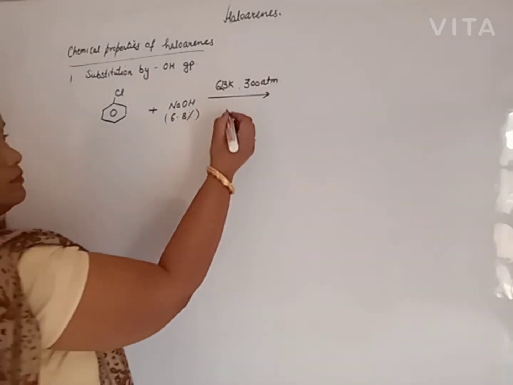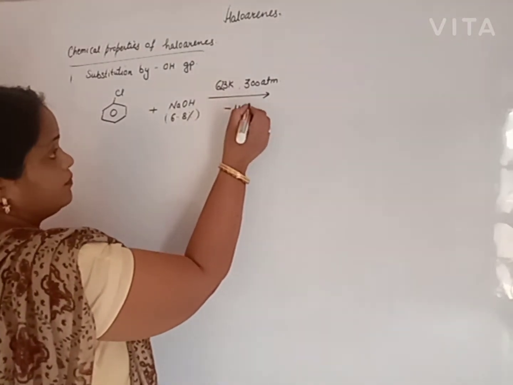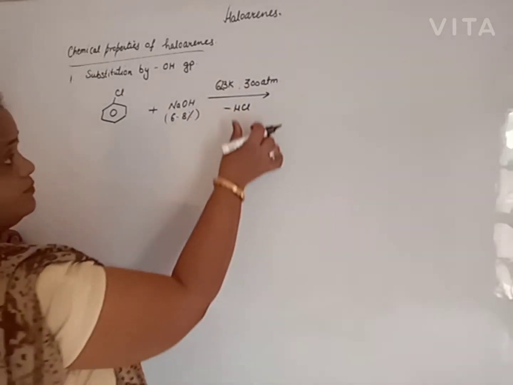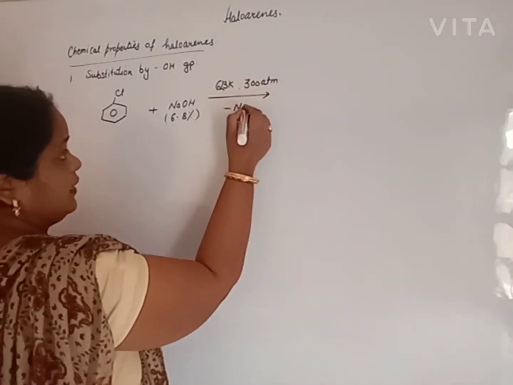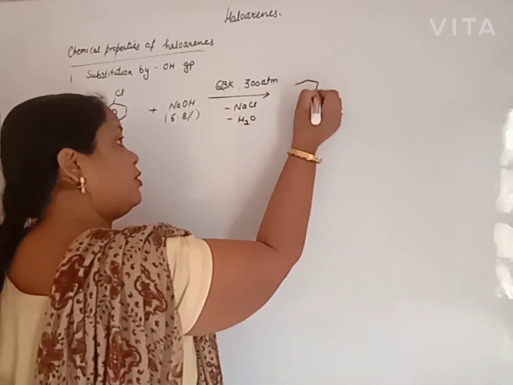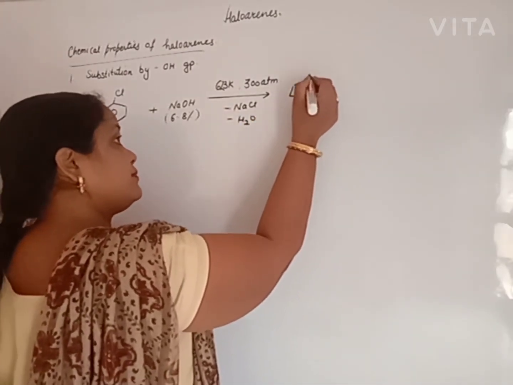HCl is removed in the form of NaCl and water, and we will obtain sodium phenoxide.